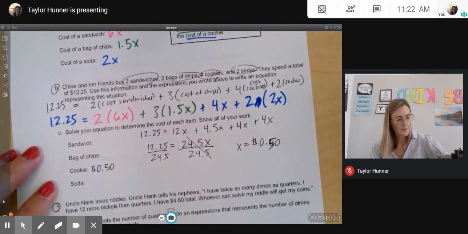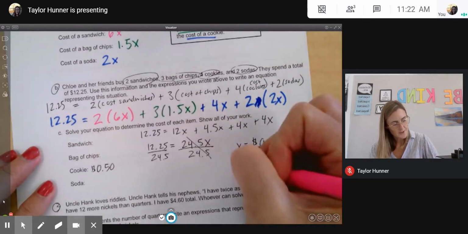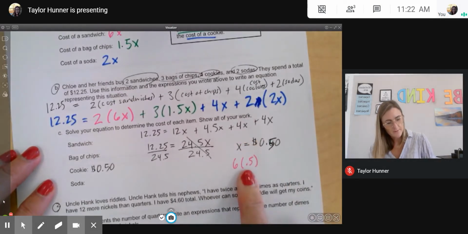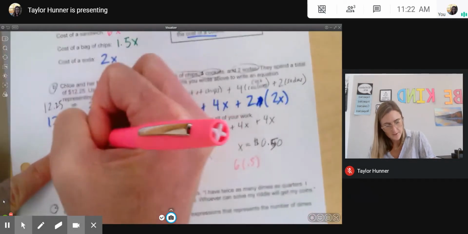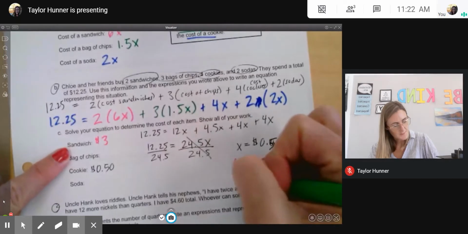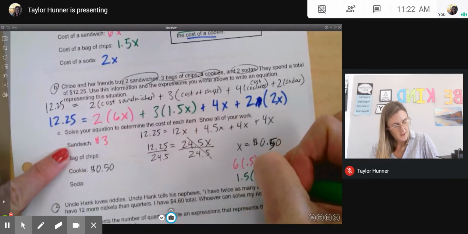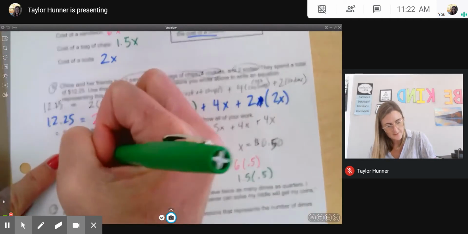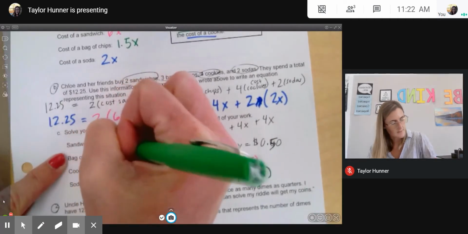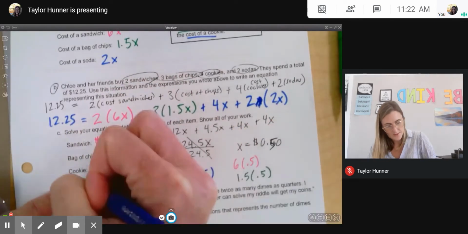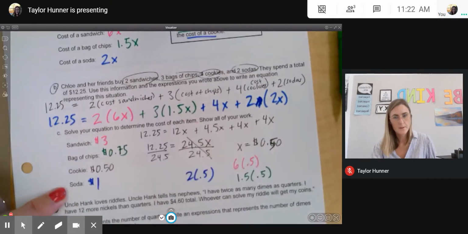And then I just have to go back through here. The cost of a sandwich is 6 times 0.5, or 6 times half, that will get me $3 is the cost of a sandwich. The cost of a bag of chips is 1.5 times 0.5, 1.5 of half is just 75 cents, so 0.75. And then the cost of a soda is 2 times 0.5, which will just be $1. Okay, so that's our answer for number 1.